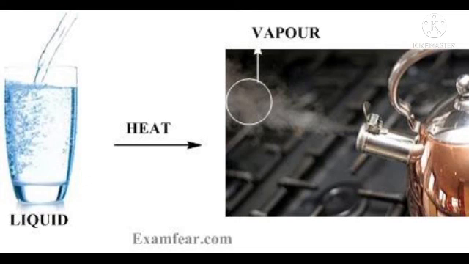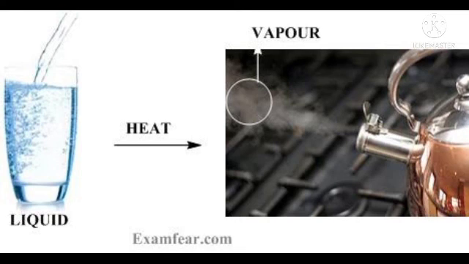This leads to a change in the binding force between the liquid particles and a change in state from liquid to vapor. At the boiling point, particles all over the liquid become energetic enough to break away from the intermolecular force. Thus bubbles of vapor form throughout the liquid, and the liquid starts boiling.